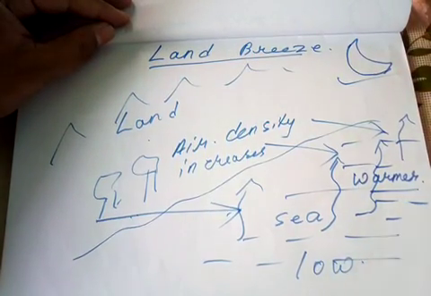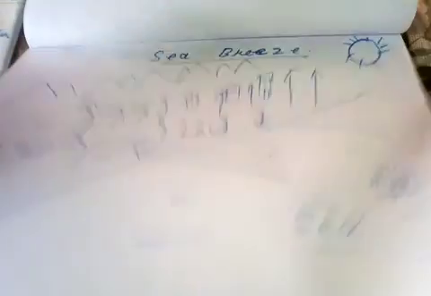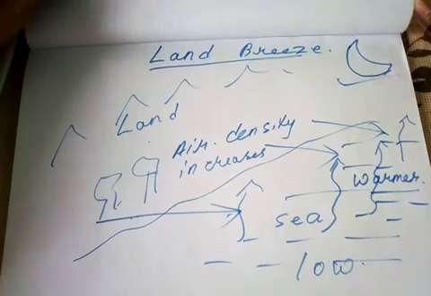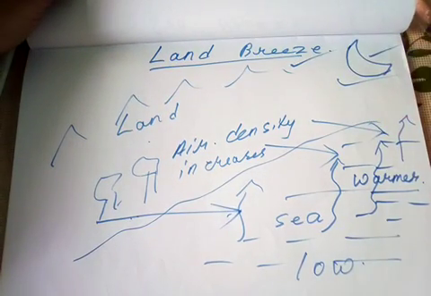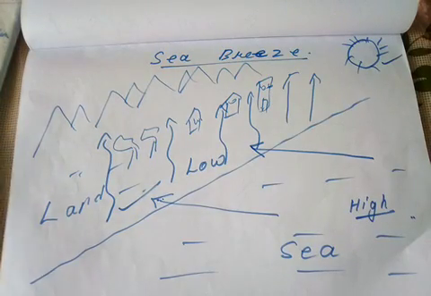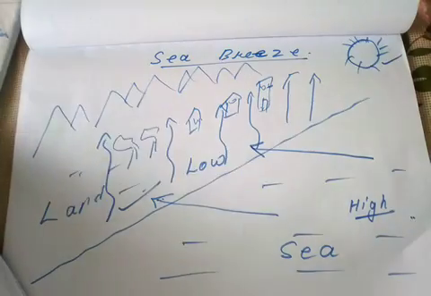So always when there is a diagram to show, sea breeze occurs during the daytime, shown by the sun in the sky, and land breeze by showing the moon in the sky. In this way, the phenomena of land breeze and sea breeze can be seen over the surface of the earth.